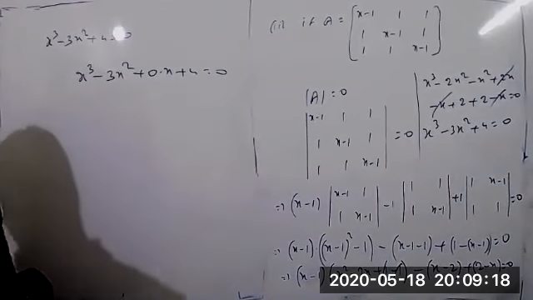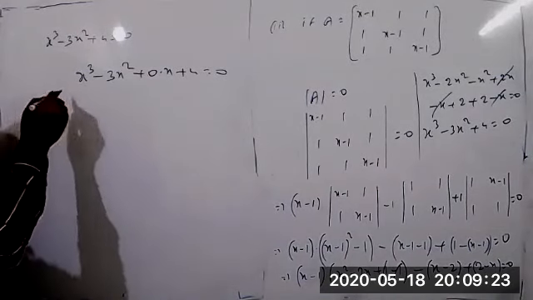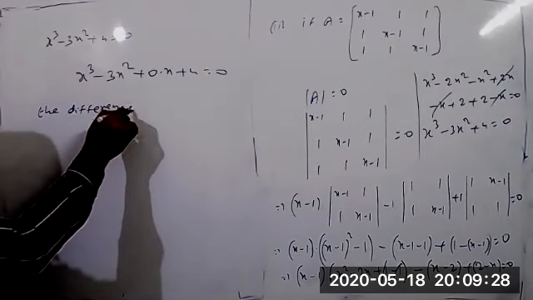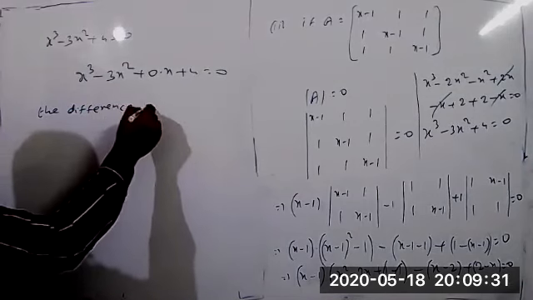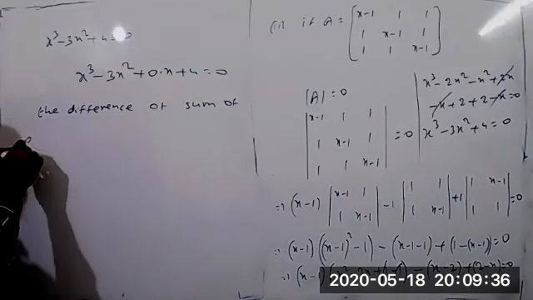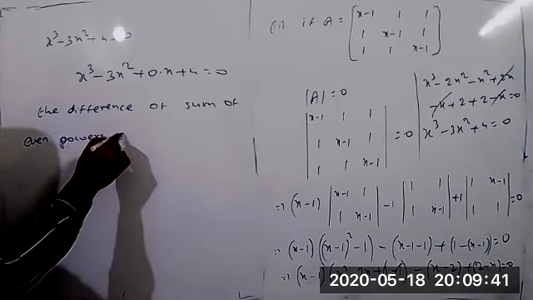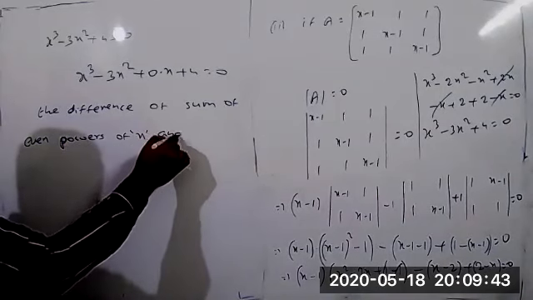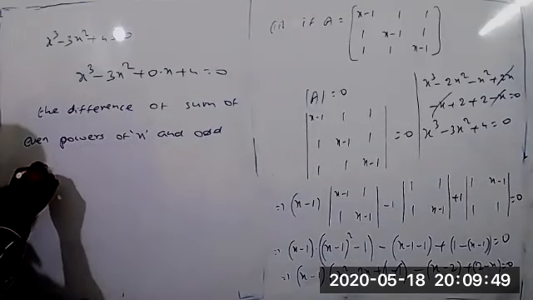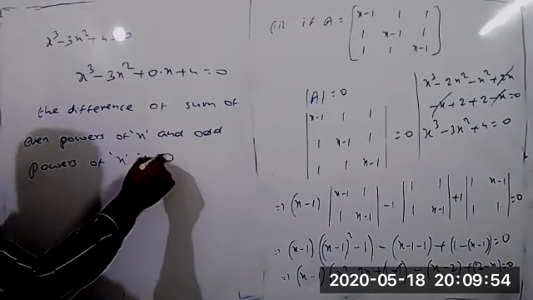What you write clearly is the rule. The difference of the sum of even powers of x and odd powers of x is 0.